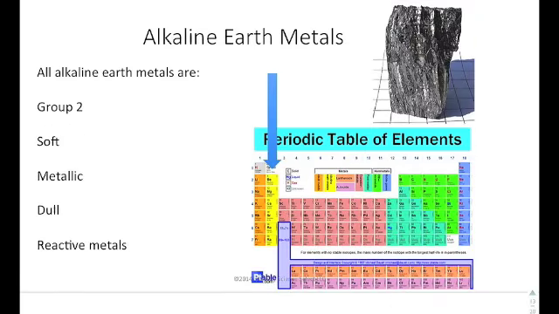Next, you have the alkaline earth metals. That's group 2, which is the second column that we have here. It includes things like calcium. They're soft as well. They are also metallic, but they tend to be dull. They tend to not be lustrous. They're not bright and shiny like you traditionally think metal to be. And they are also reactive, but they're not nearly as reactive as you would see with the alkali metals. They're not going to explode when you put them in water, but they will definitely react.